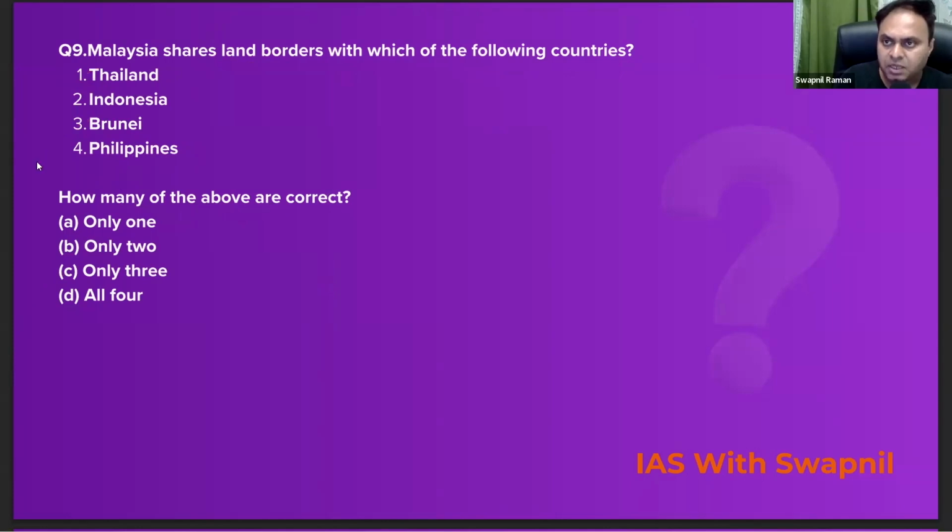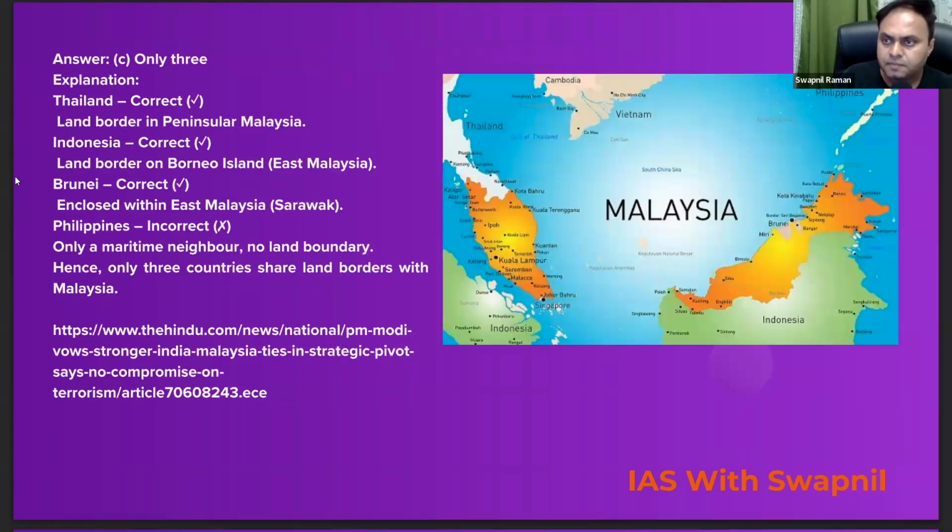Look at the map of Malaysia first. So you can see here that Malaysia forms its border with Thailand, with Indonesia, and with Brunei, right? Clear? So, चलिए. Now let's move on to the next question.